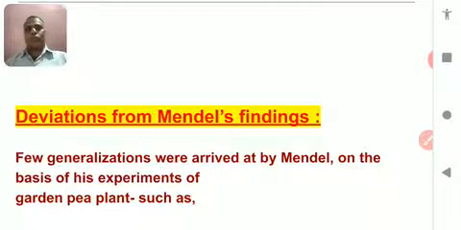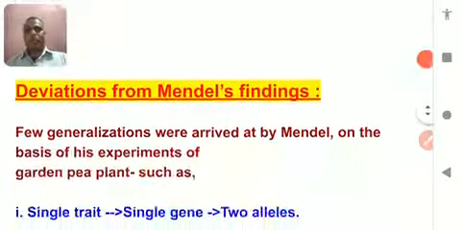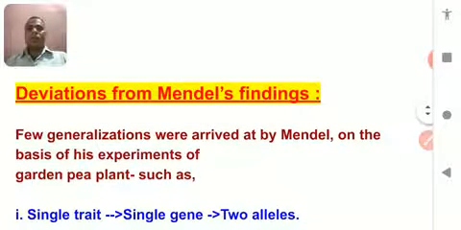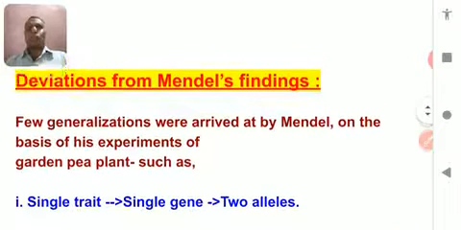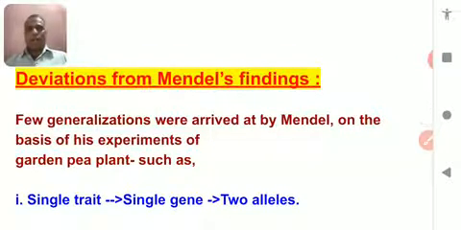So today we are going to cover part 8 of lesson 5, the principle of inheritance. Today's topic is deviation from Mendel's findings. Although Mendel did a lot of experiments and put forward three different laws, in our last class we studied the law of dominance, the law of independent assortment, and the law of segregation.